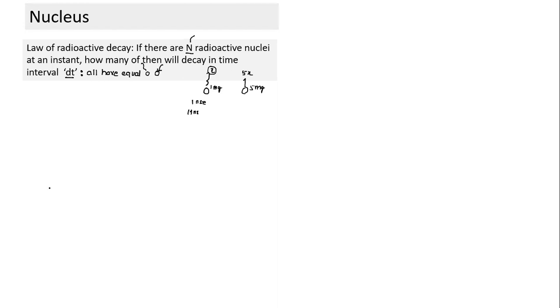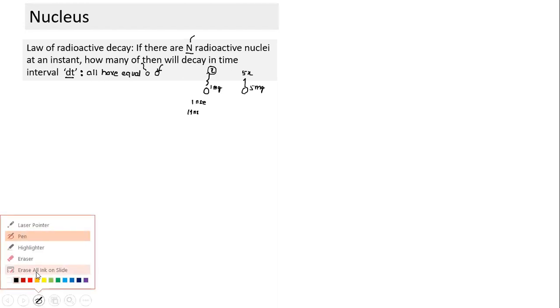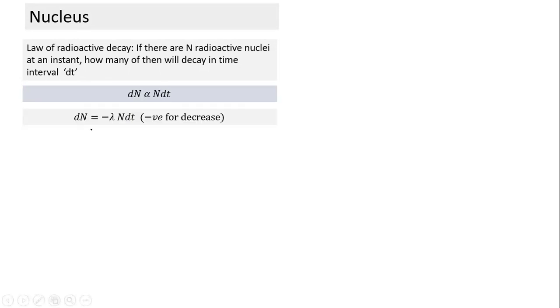This is pretty simple. Using common sense, if all nuclei have equal probability of decay, then the number of decays should be proportional to n, and also proportional to the time interval. Then we can write dN equals minus lambda N dt, where lambda is the constant of proportionality. Why have we used a negative sign here?